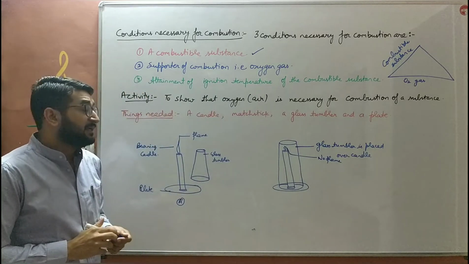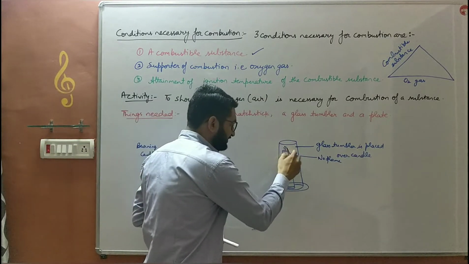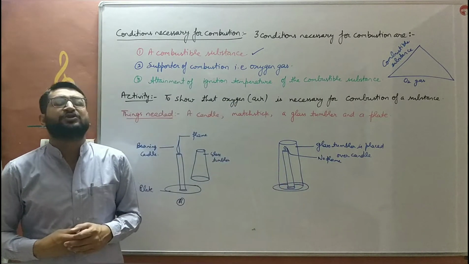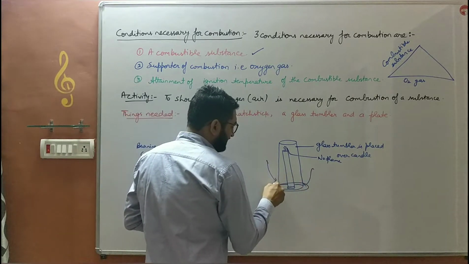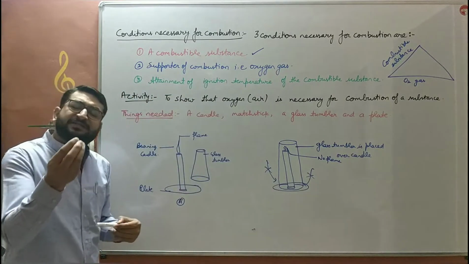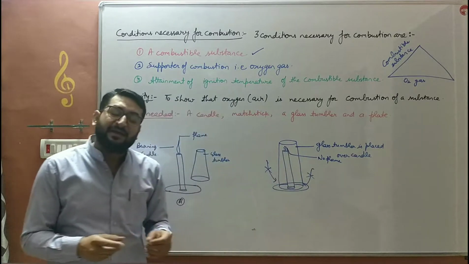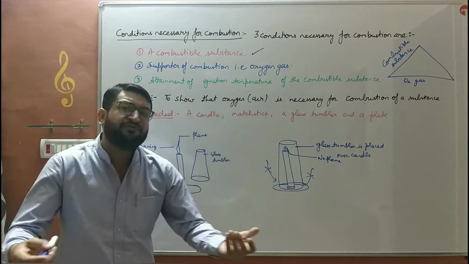Why? Children, when we place the tumbler over it, it has air in it. No air is coming from the atmosphere into this tumbler. कोई air atmosphere से यहाँ नहीं जा रही है बेटा. The inner air has a small amount of oxygen. जो अंदर air है, it has small amount of oxygen. In the presence of oxygen, when it burns, that oxygen will be finished.